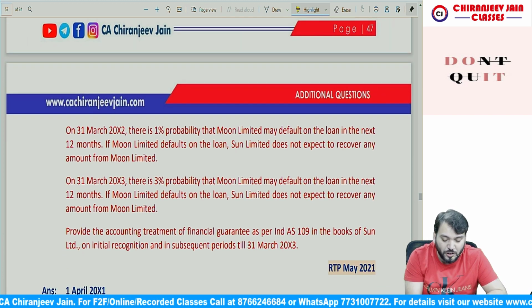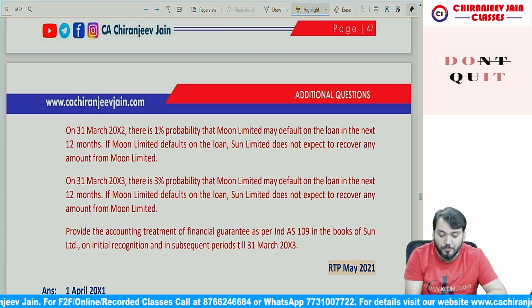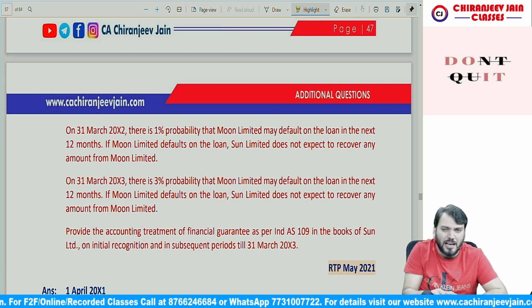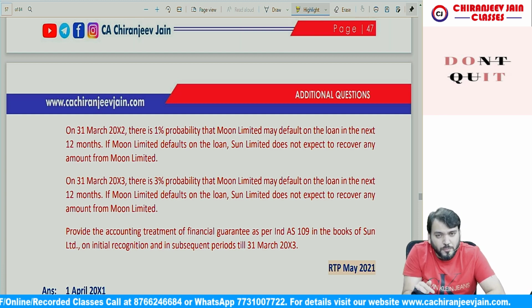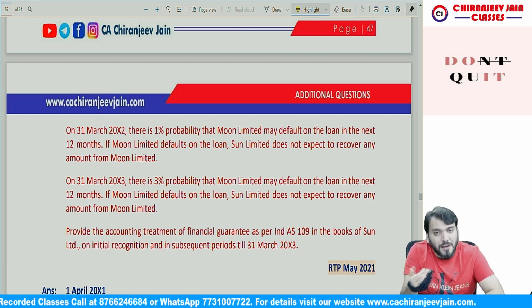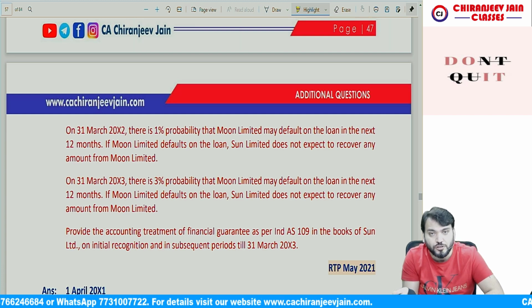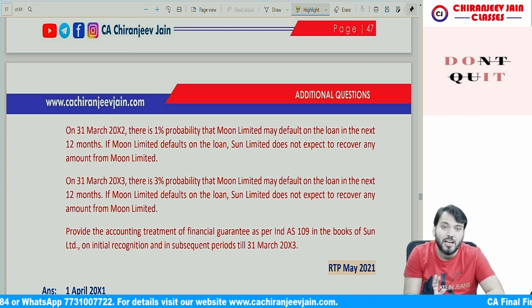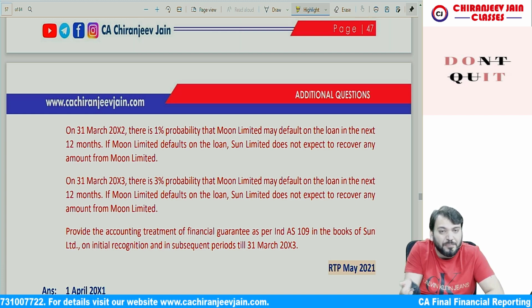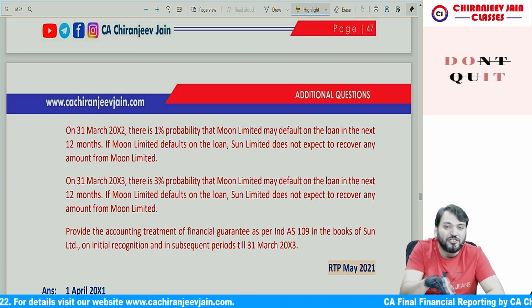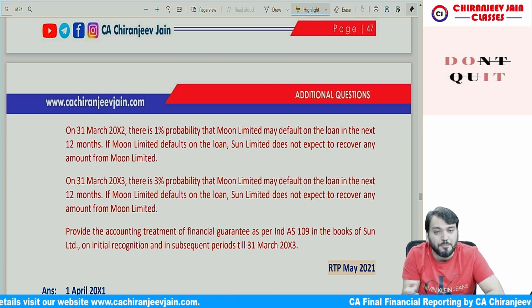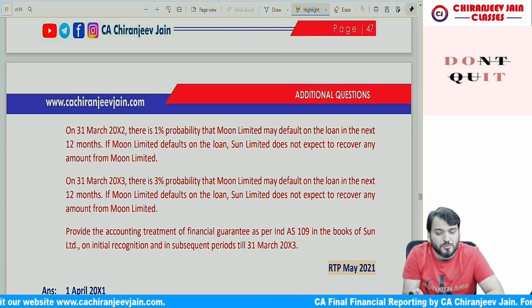On 31st March 2003, there is a 3% probability that Moon Limited may default on the loan in the next 12 months. I hope you are understanding that from the point of view of the bank, it is a financial asset. So for a financial asset, the concept of impairment loss applies. And IND AS 109 says that if the credit risk has not increased significantly from initial recognition, then we measure impairment loss at 12 months. Means we measure the 12-month expected credit loss for impairment loss.